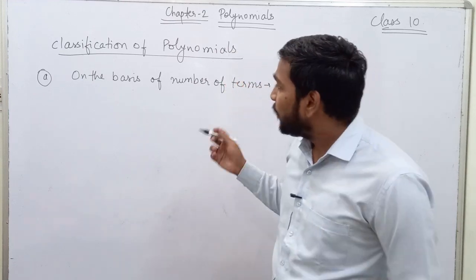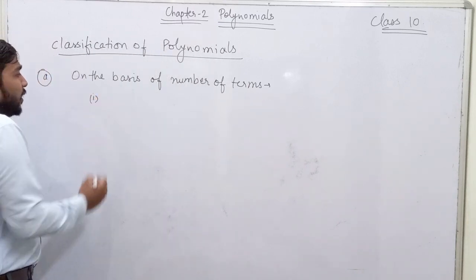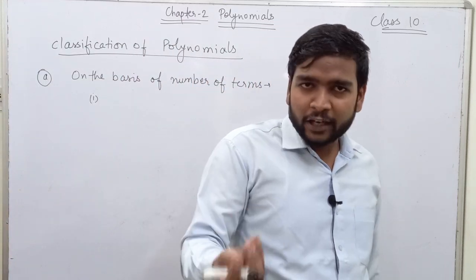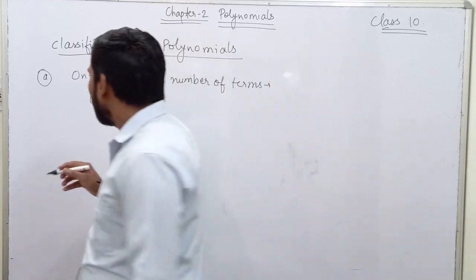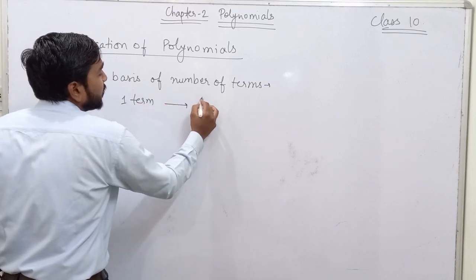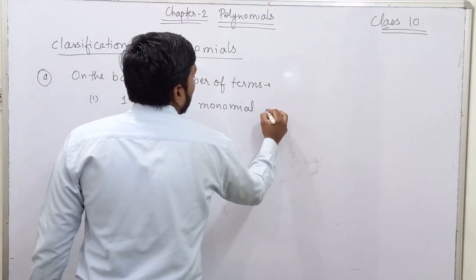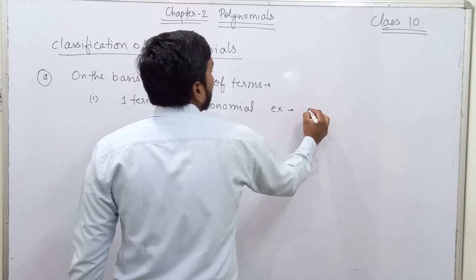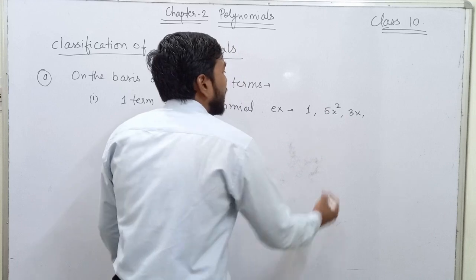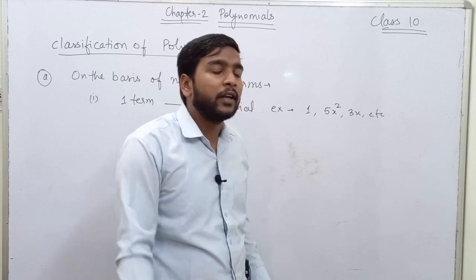Okay, for example, first of all, there can be one term. If there is no term, then there is no polynomial. There should be at least one term. So if the polynomial has one term, then it is called a monomial. If I write down the example, it will be 1, 5x square, 3x, and many more. In all these expressions, there is only one term.